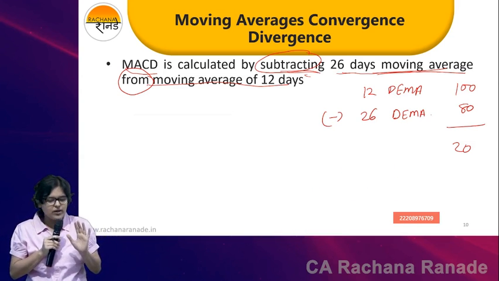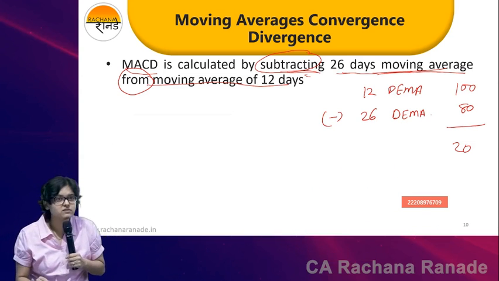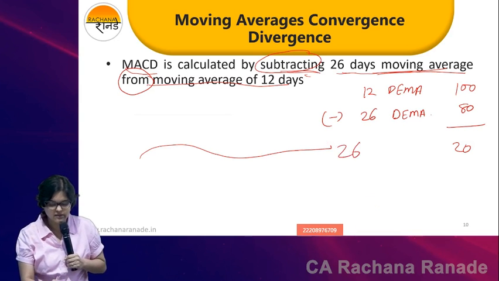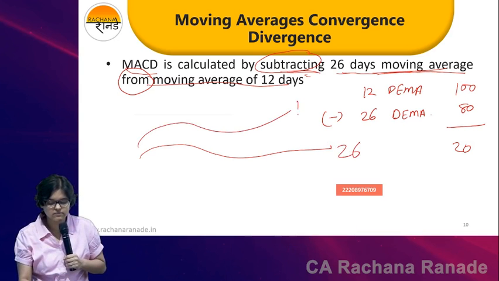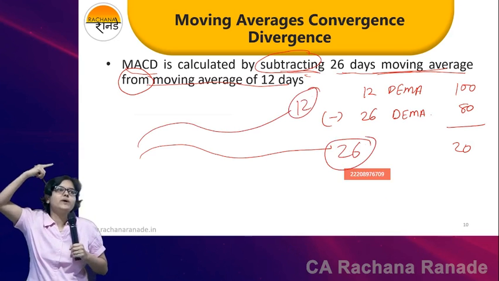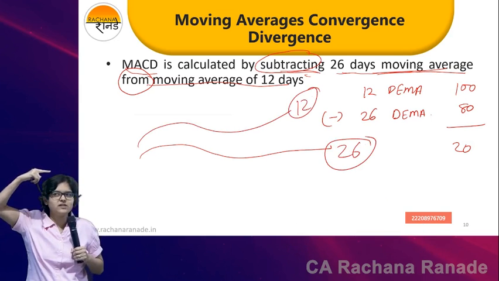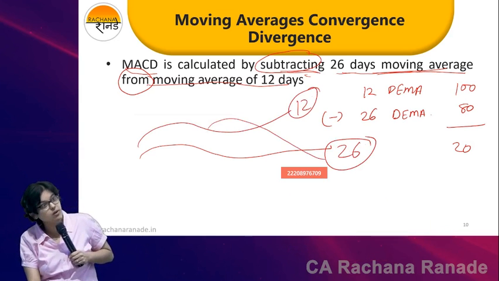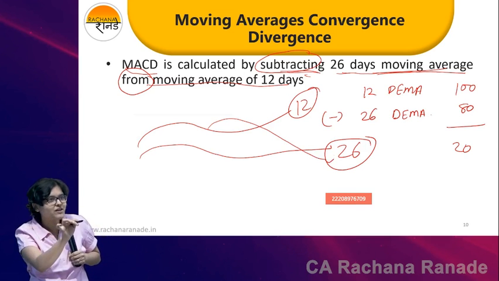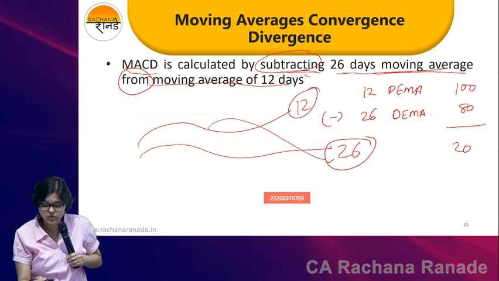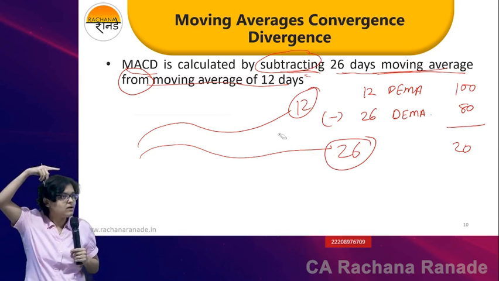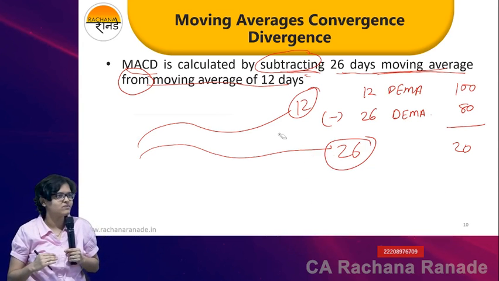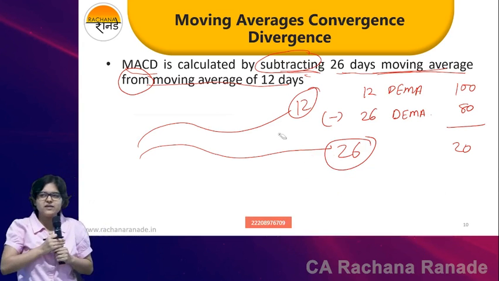Okay, wait. We have just seen plotting of lines. Let us say this is the 26 DEMA line, and this is the 12 DEMA line. 12 is above 26. Is it a sign of strength? See, that's what we were doing right now. If 12 DEMA cuts from above, that was a sign of weakness. If it is trading way above the 26 DEMA, it is already showing signs of strength, a strength position as compared to 26. Agreed? Even mathematically, just check this out.